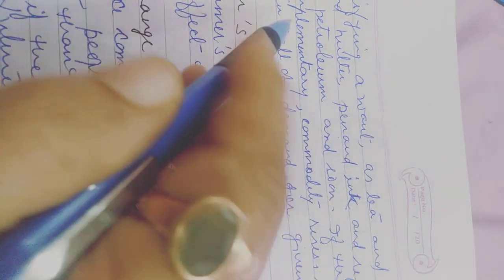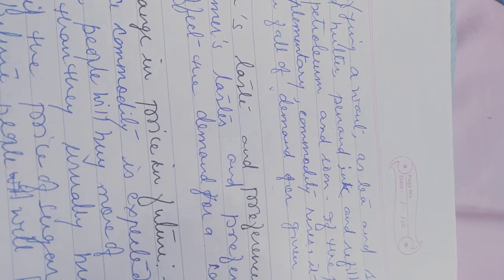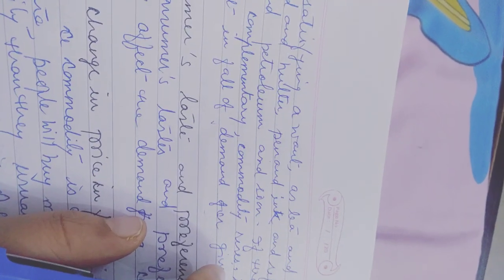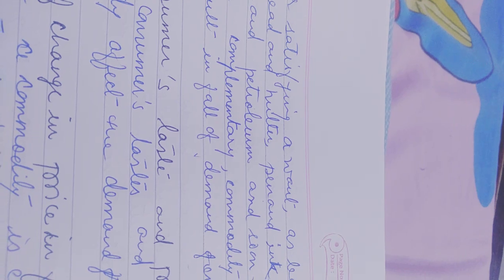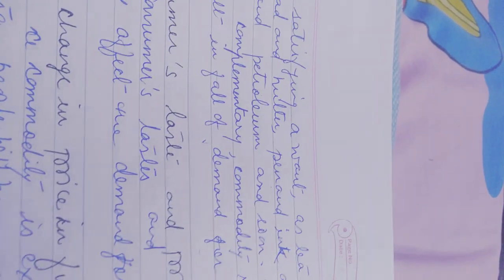If the price of a complementary commodity rises, it will result in a fall of demand for a given commodity. If the price of one product rises, the second product will be affected in the market. For example, if the petroleum rate is increased, definitely the number of cars running on the road will decrease.